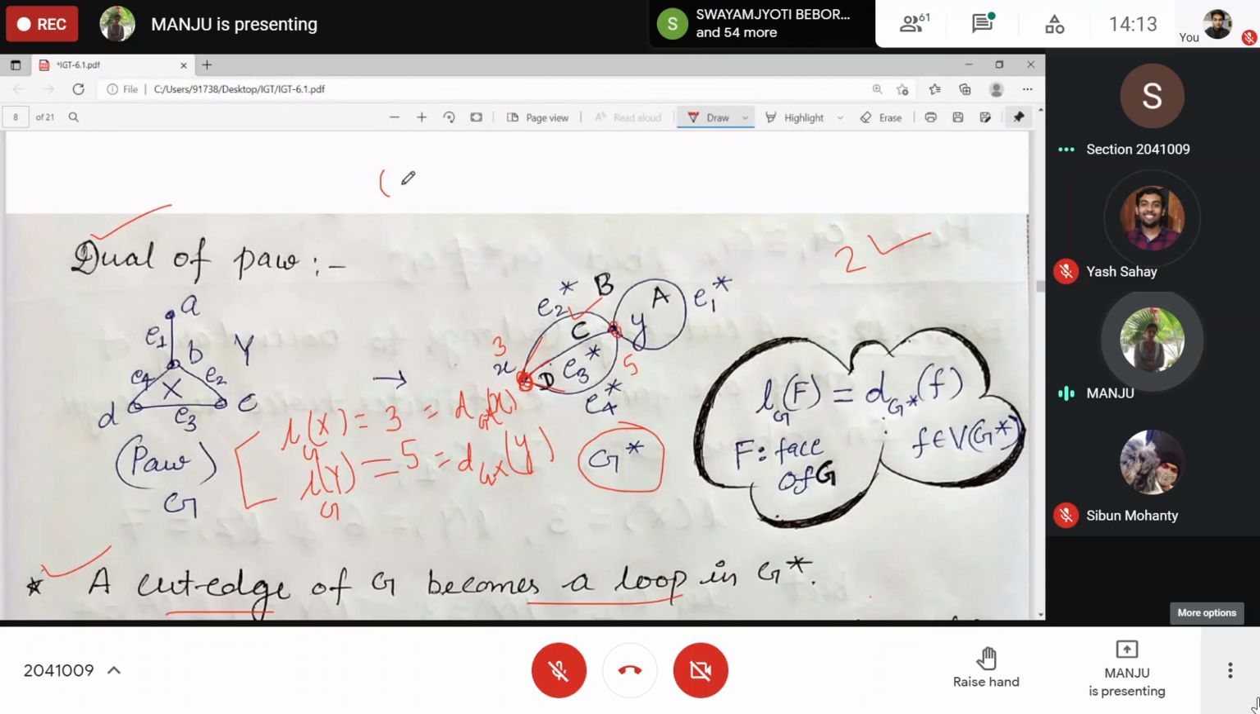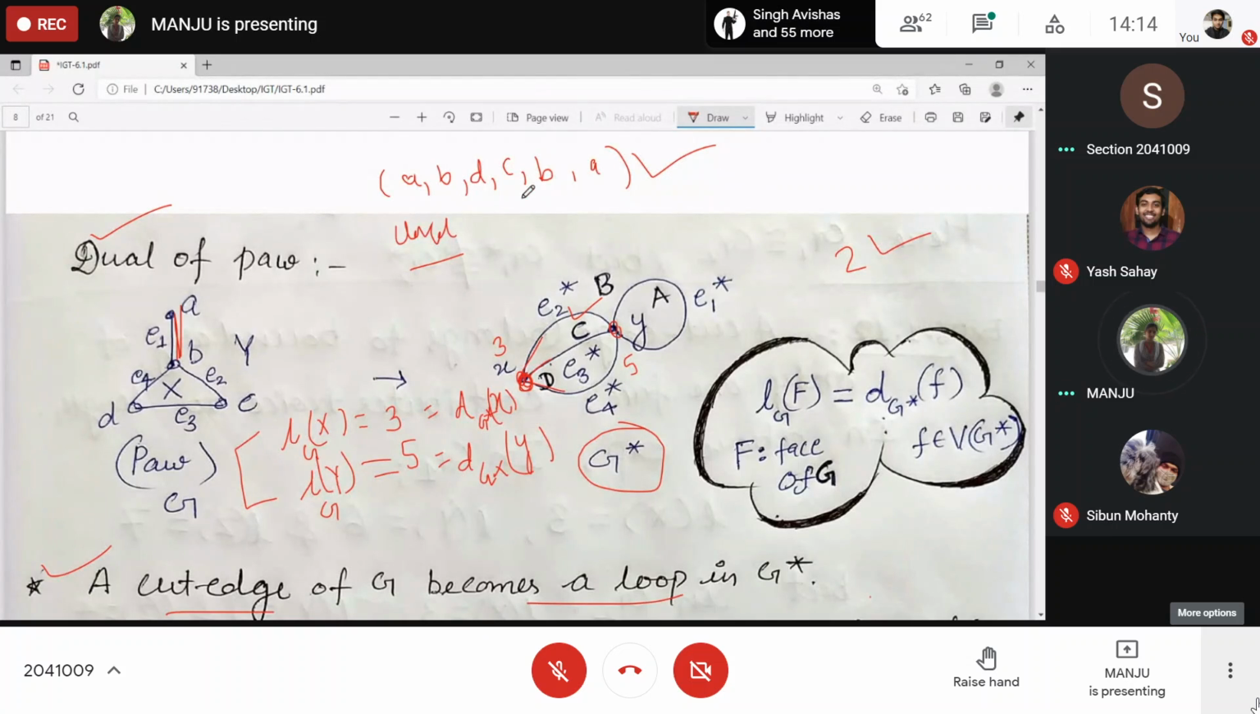You can start with any vertex: A, B, D, C, B, A. This is your closed walk, because we are just focusing on closed walks. That's why we have counted this twice. And the definition of length is given by the total length of the closed walk.